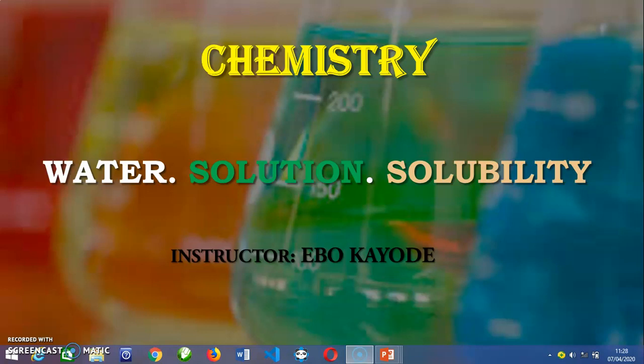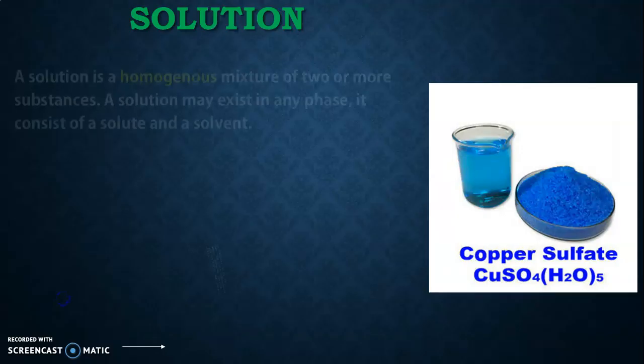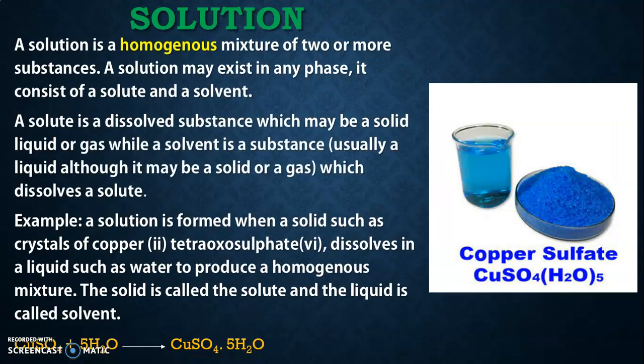Today we are going to be looking into solution, and in our subsequent class we'll be looking into solubility. So what is solution? Solution is a homogeneous mixture of two or more substances. What is homogeneous? Homogeneous means a substance that is consistent or uniform throughout its volume.